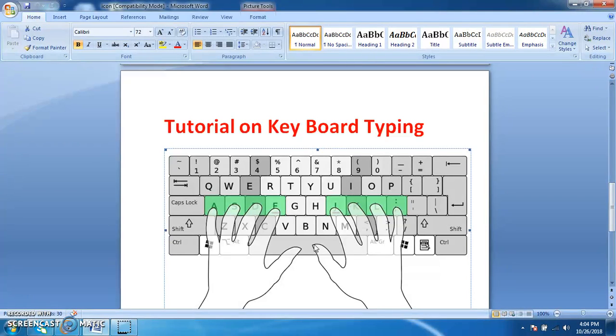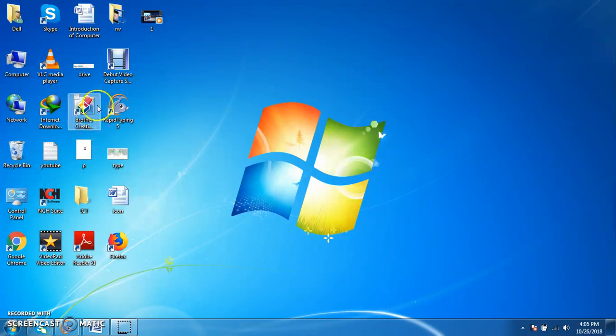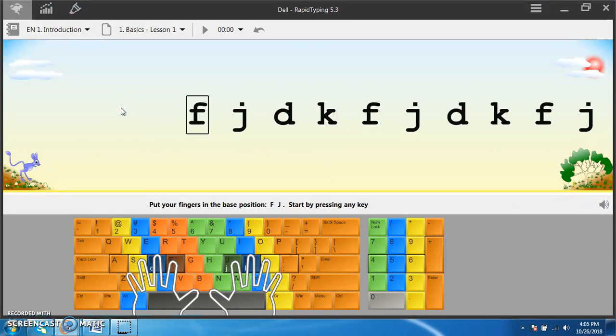For more detail, we have to do more practice. So here I am going to show you one application for typing. There are various kinds of applications we can find on the internet for typing. Here I am going to use Rapid Typing. So let's open this.